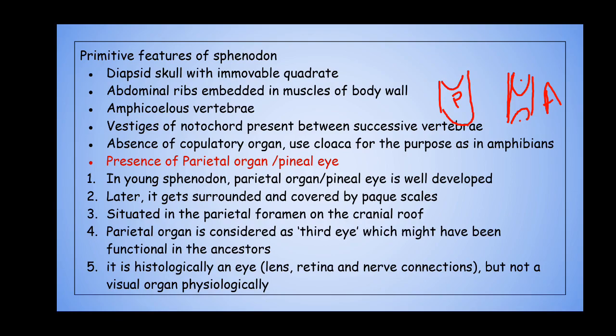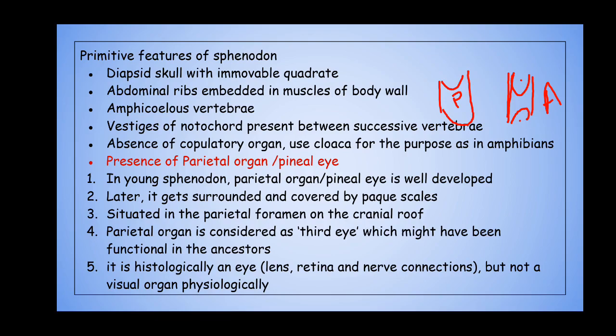Then, the absence of a copulatory organ. Reptiles show internal fertilization, and males have a copulatory organ with which they deposit the sperm into the female's reproductive tract. But Sphenodon is primitive and has not undergone any evolutionary change, so copulatory organs are absent, and fertilization is external, like amphibians, where the sperms are sprayed on top of the egg, like how frogs do. The sperms are sprayed over the egg through the cloaca.